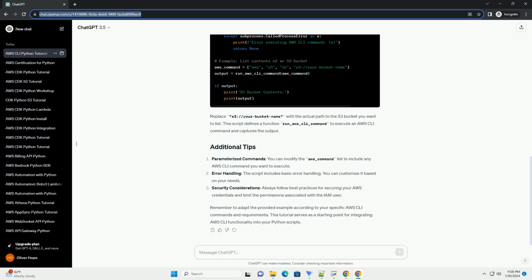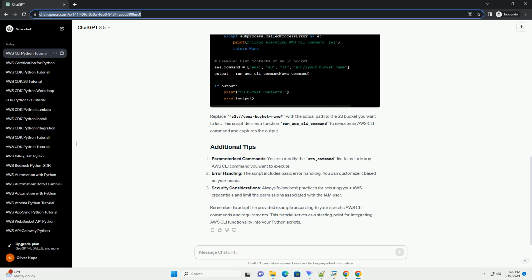Before using the AWS CLI from Python, you need to configure it with your AWS credentials. Open a terminal and run the following command. You will be prompted to enter your AWS access key ID, secret access key, default region, and output format. Make sure to provide the required information accurately.